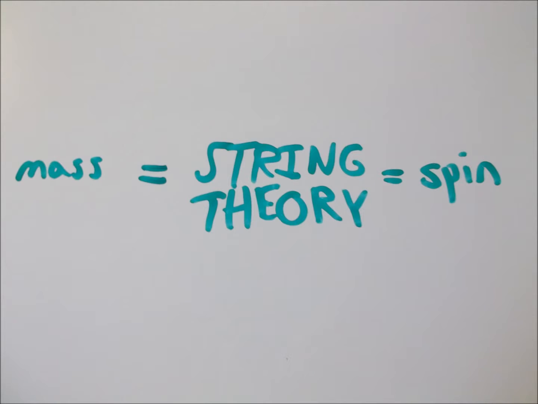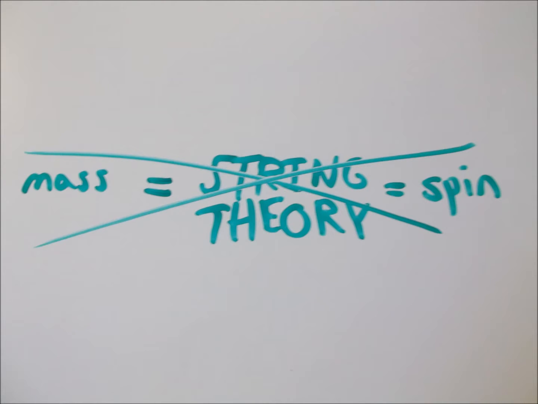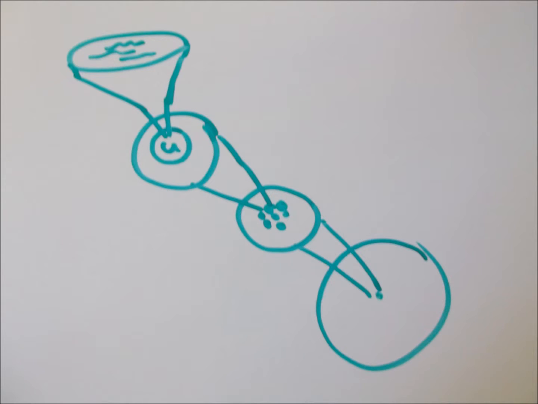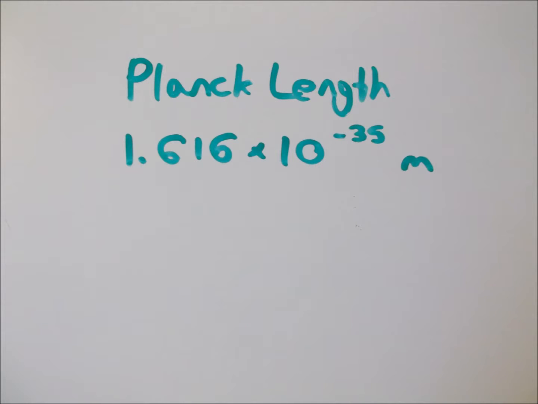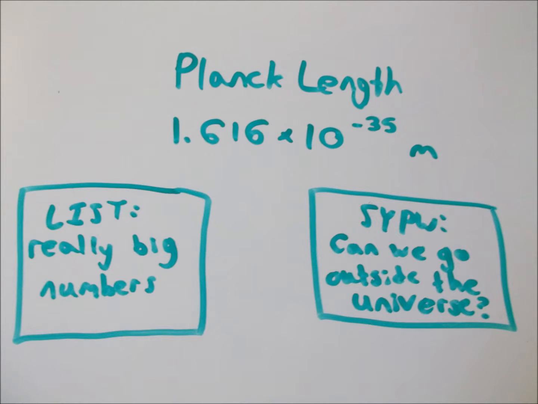String theory was initially meant to connect particles' mass with its spin, but that didn't work out very well, mostly because the two weren't as related as we thought. But the eventual idea that came about was that the strings in string theory were absolutely mind-bogglingly small things. They are the size of a Planck length, which if you have seen my video on big numbers or going outside the universe, shameless plug, you'll know that they are supremely tiny.